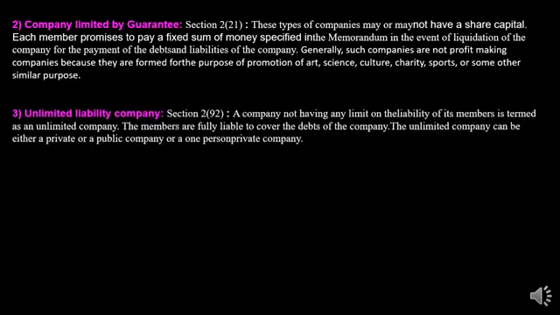Next is unlimited liability company. Unlimited liability company means there is no limit on the amount for payment to the company. So the company can demand any amount when the need arises. Section 2 subsection 92 says a company not having any limit on the liability of its members is termed as an unlimited liability company or unlimited company.